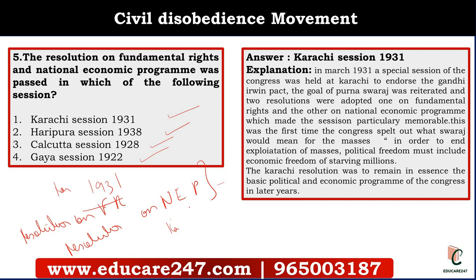So we saw the Madras session of 1927, the Calcutta session of 1928 where the Nehru Report was accepted, the 1929 Lahore session where civil disobedience was launched, then the Karachi session where the national economic program and fundamental rights were accepted. All these sessions are very important, as UPSC might ask which of the following was accepted at which of the following sessions. We will be having more of these types of questions in the upcoming lectures.